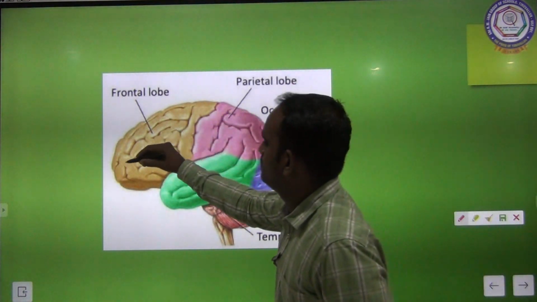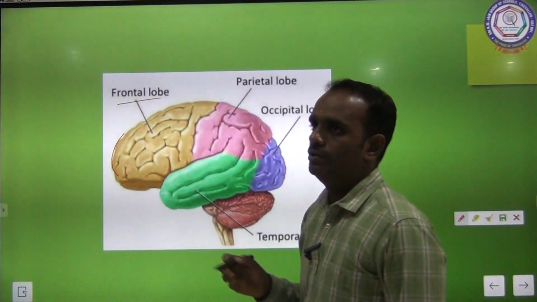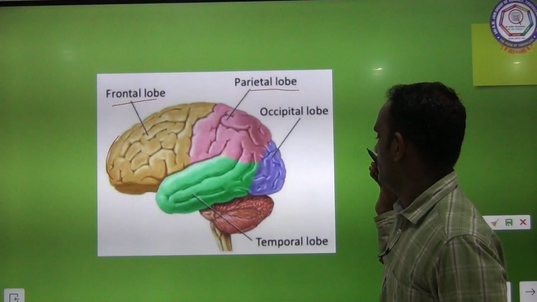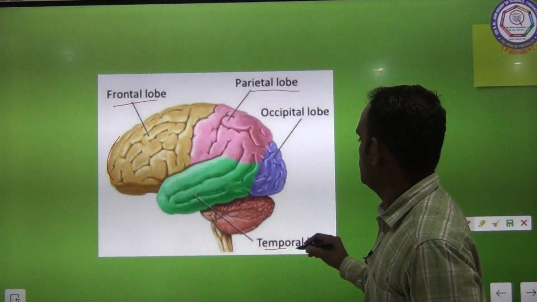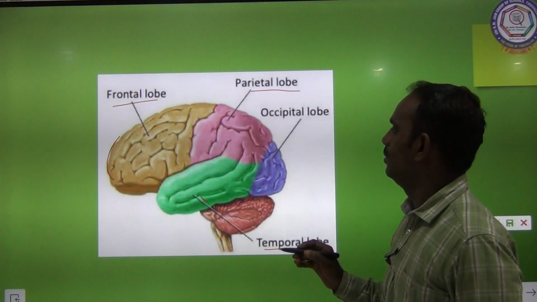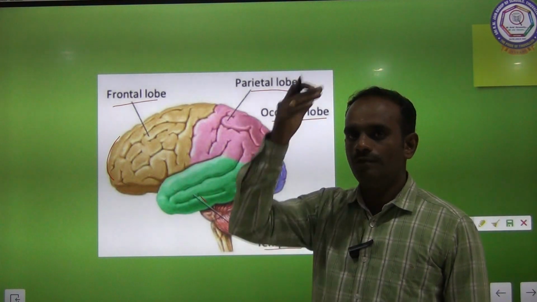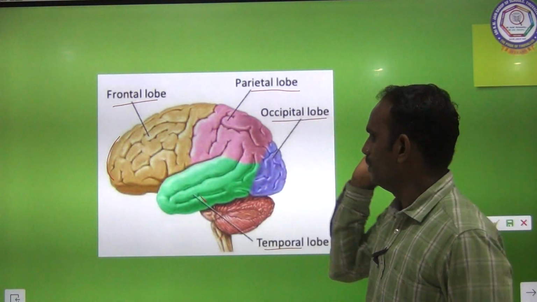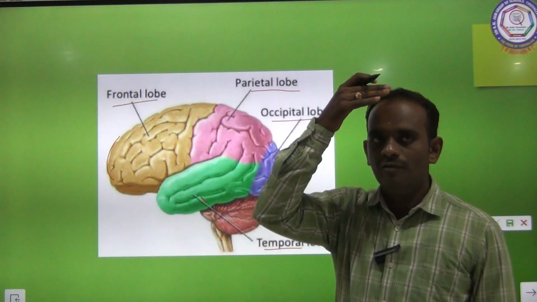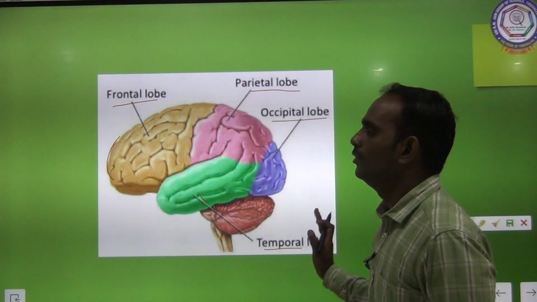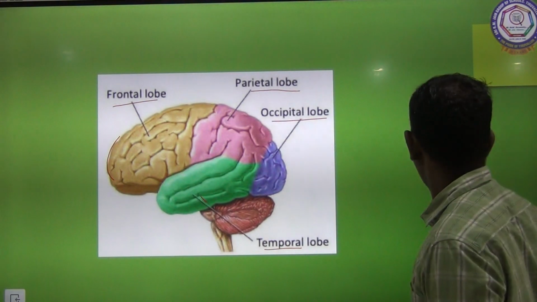This part is called the frontal lobe, this the parietal lobe, this the temporal lobe and this the occipital lobe. So these are the four lobes of the brain. Clear?